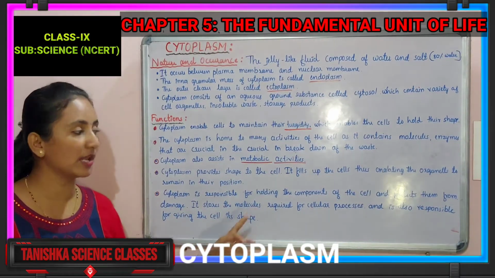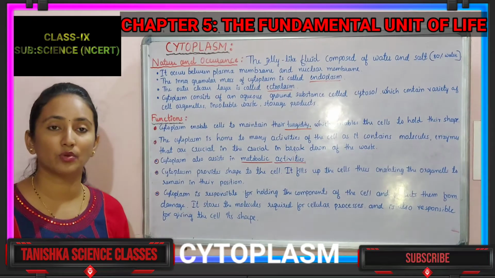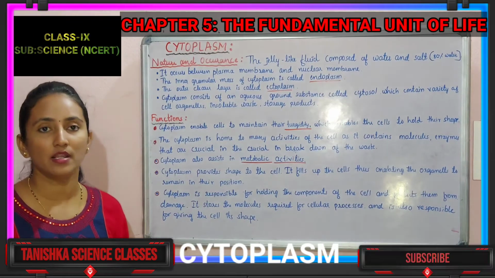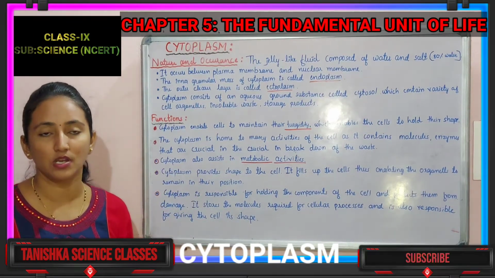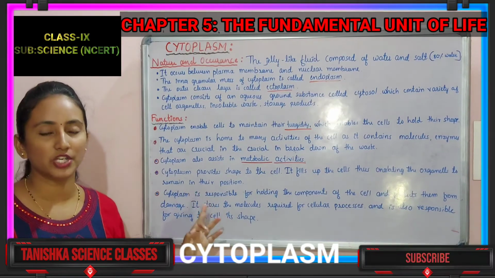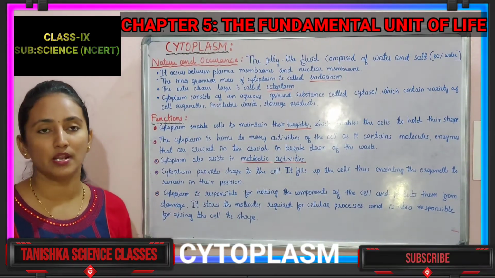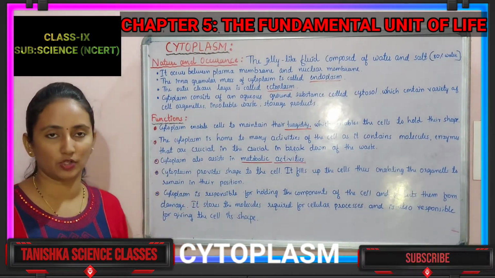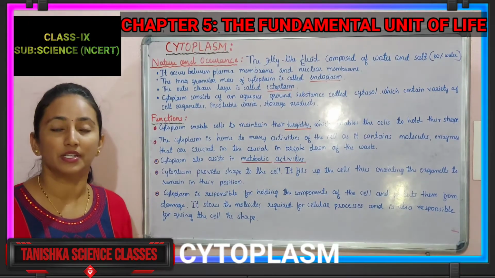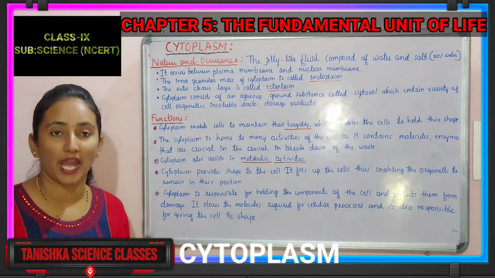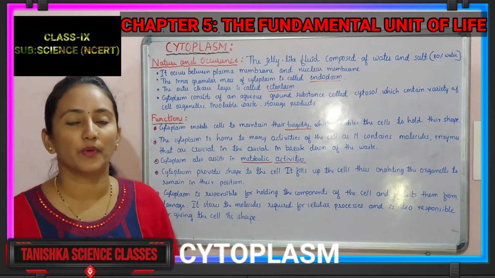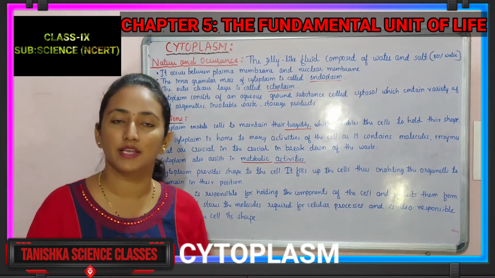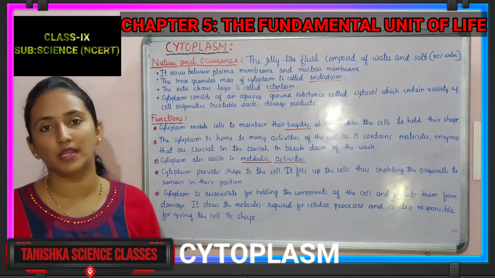Already you know that, and it also helps with the various cellular processes. Like you know that respiration is one of the cellular processes, and you can take digestion. It is also one of the cellular processes. For all those cellular processes, who helps? This cytoplasm helps to perform all those cellular processes. So that is about the functions of the cytoplasm. The main function is that it gives the turgidity and shape for the cell, and it is responsible for performing the various metabolic activities in the cell. It is very important in the cell.